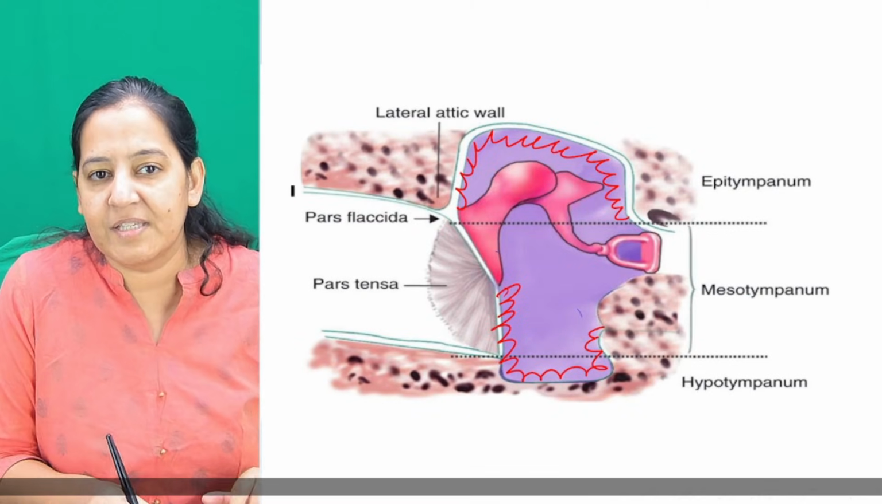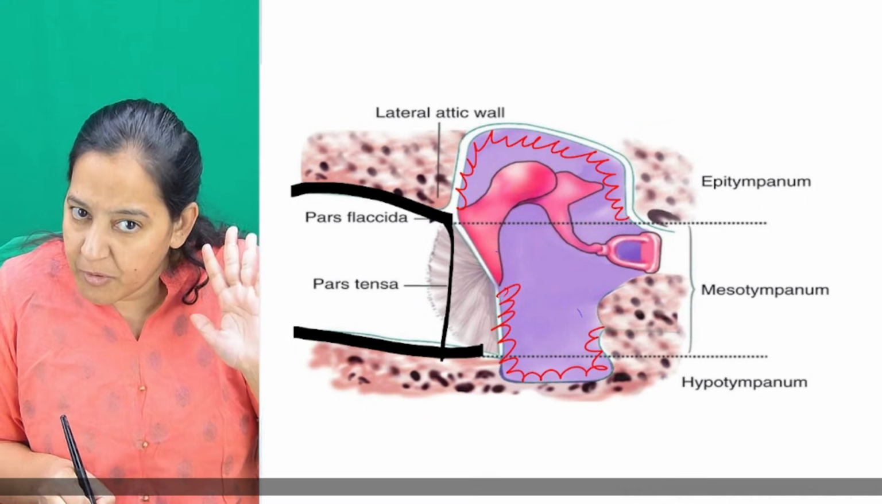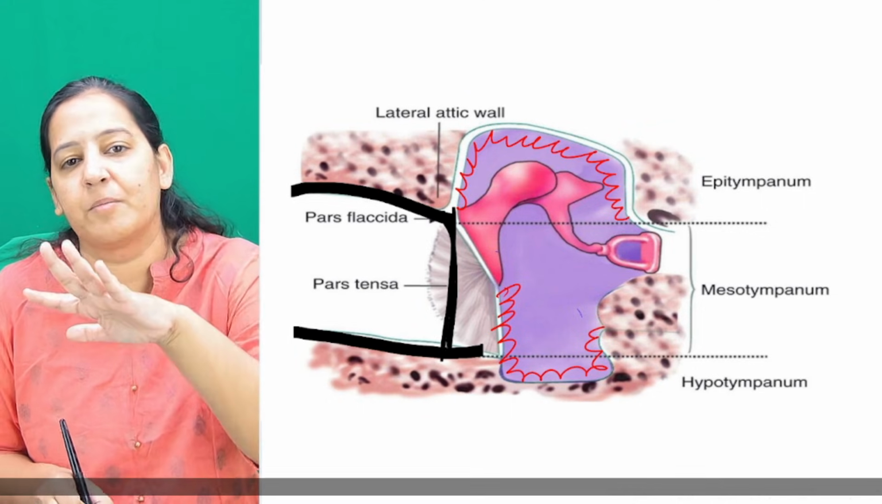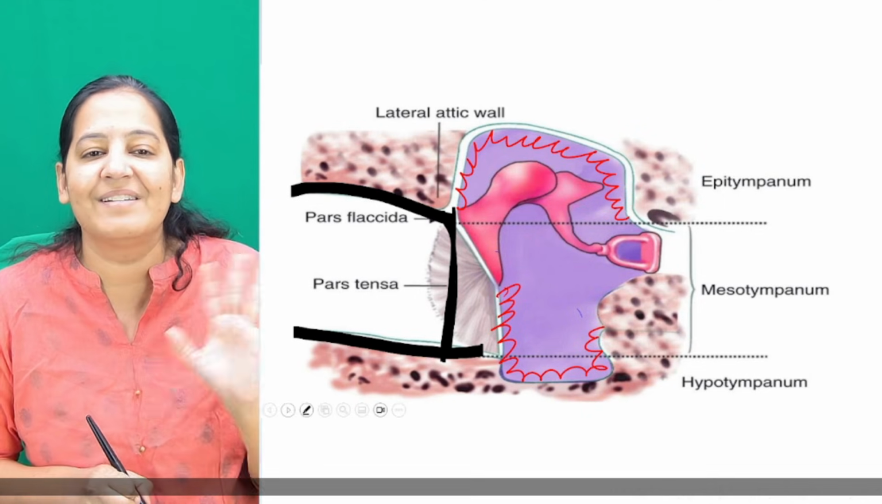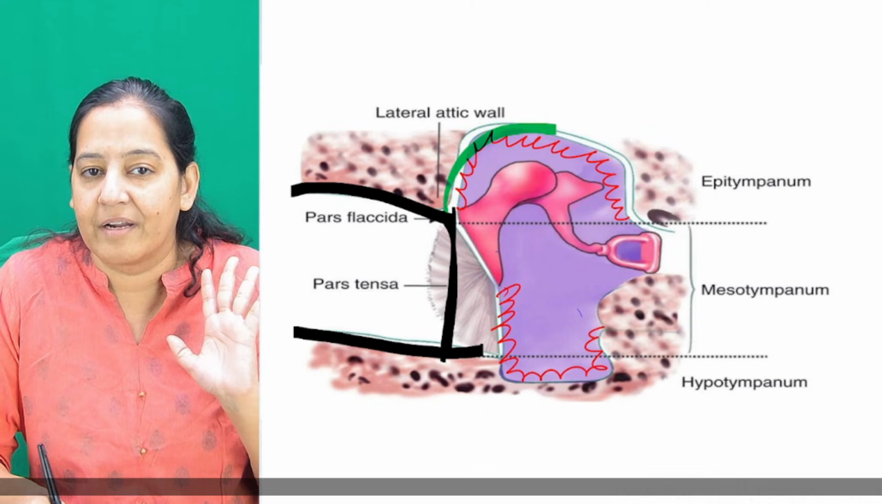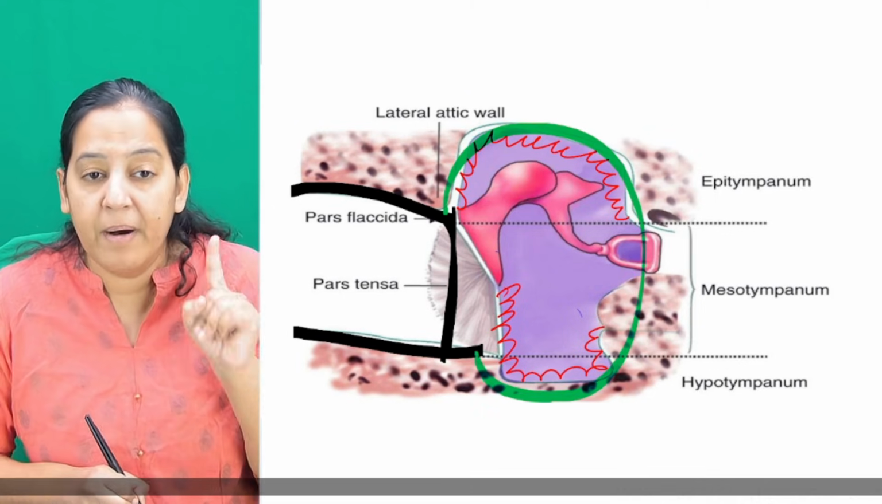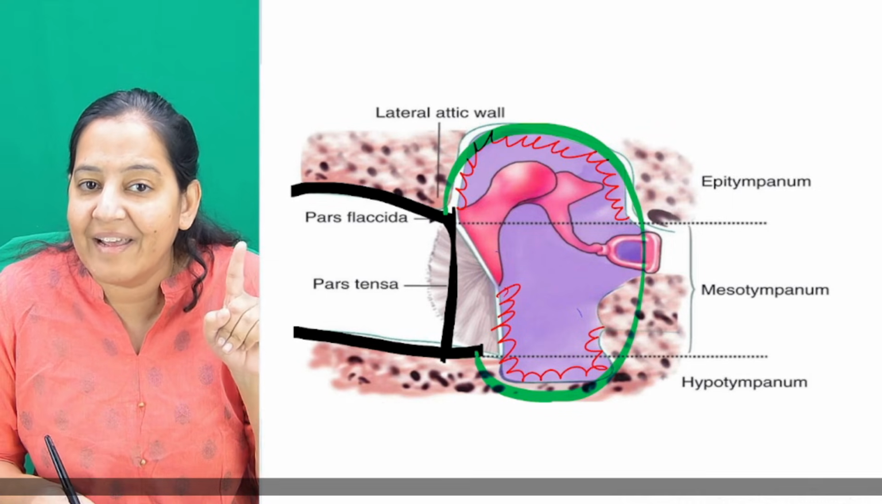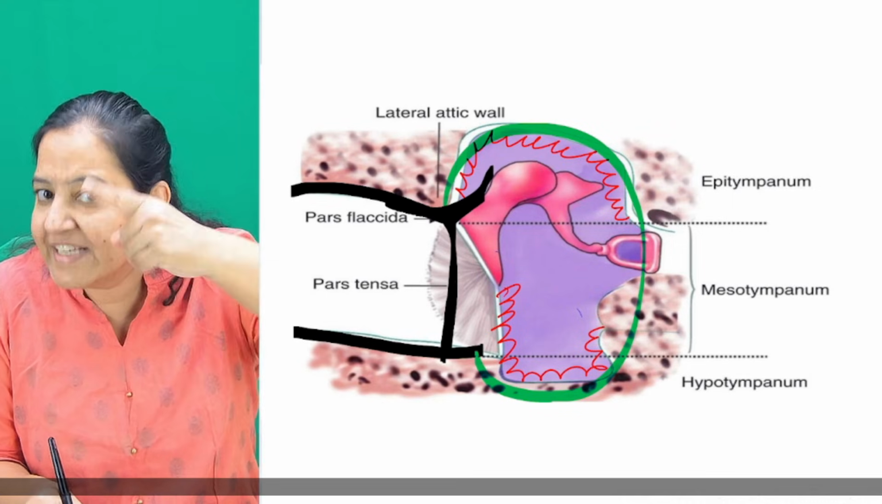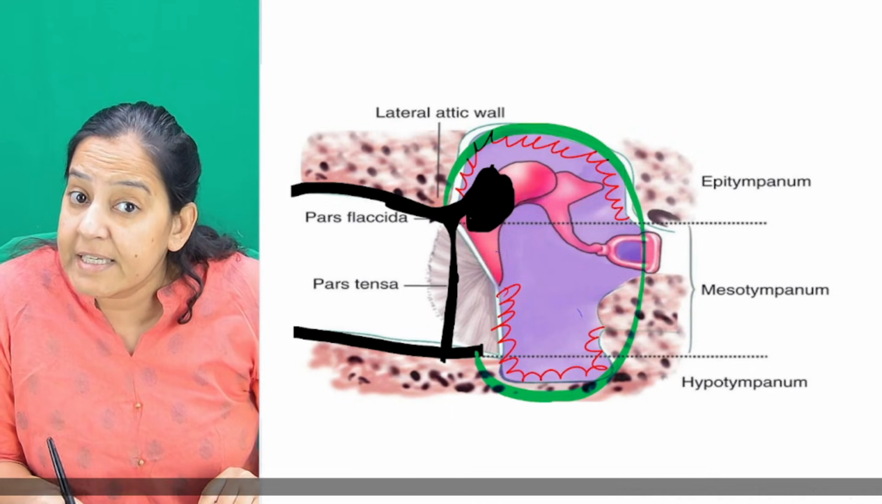You're getting my point? So this is the EAC. The EAC is squamous. The tympanic membrane's outermost layer is squamous, the middle is fibrous, and the innermost is mucosal. But the middle ear is not squamous. Not at all. Never. The middle ear is columnar or cuboidal, but it's not squamous. But if the squamous enters the middle ear, either via the EAC or via the tympanic membrane, and forms a mass over there, this is cholesteatoma.